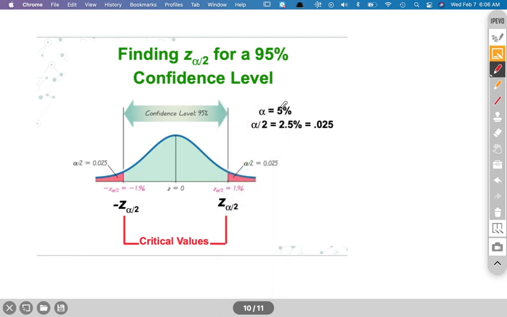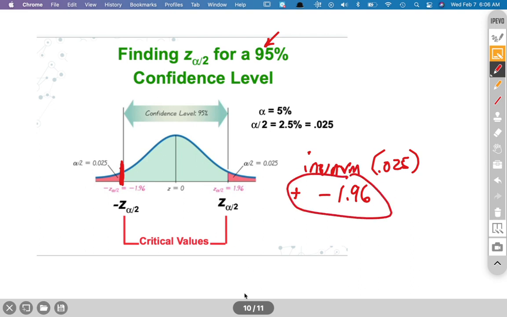Again, we have the 5% because this is given to us. We divide it by 2 to get 2.5. Here is the percentage that sits in the red curves. Honestly, I think it's easier to do inverse normal. If I enter 0.025, because that's the percentage to the left of my wall, it's going to spit out negative 1.95 and so on, which we can round to this. It's always just going to be the plus and minus version of that number. These are important because they're going to be plugged into our big formula, which is coming next.